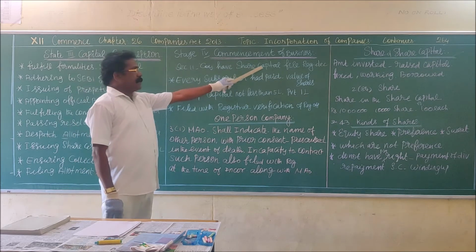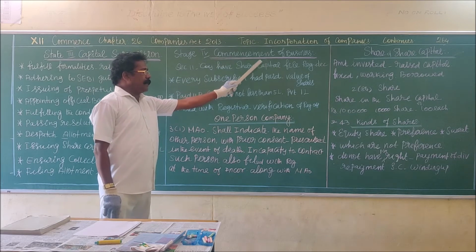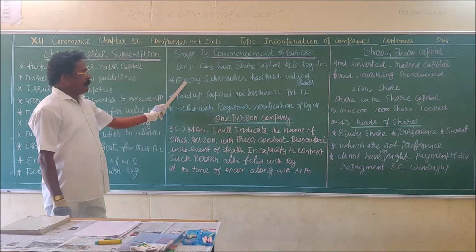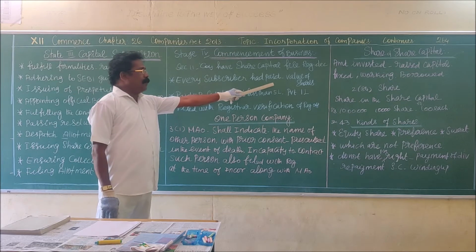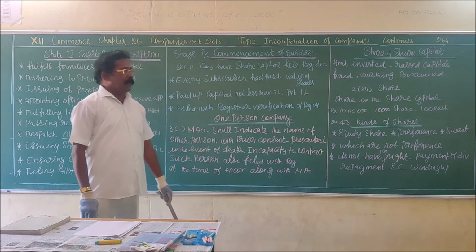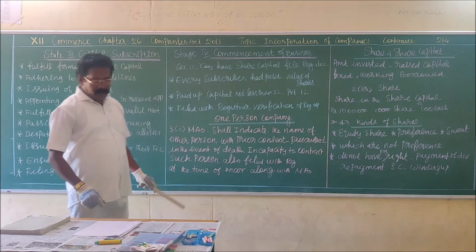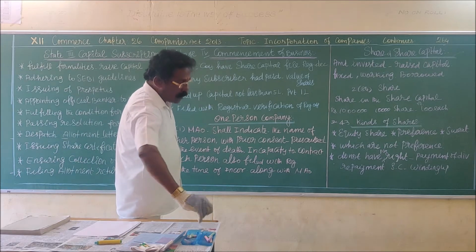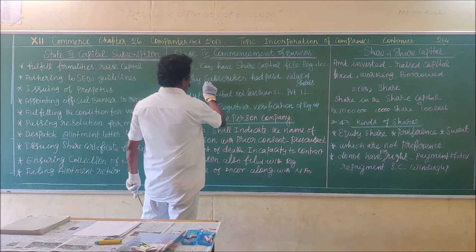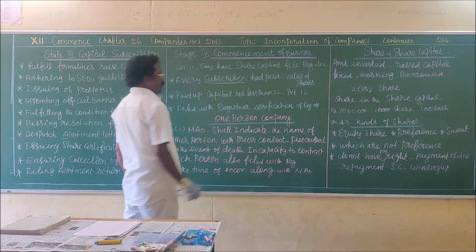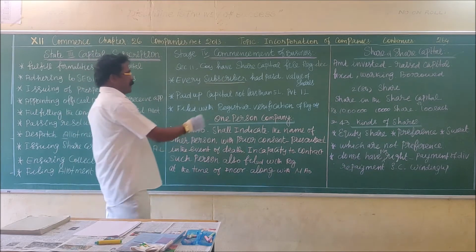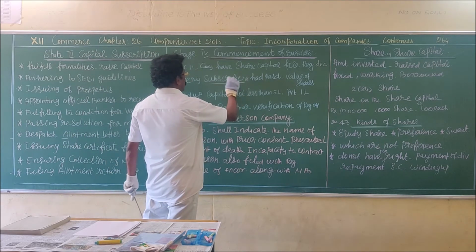The declaration states that every subscriber has paid the value of shares undertaken by him. Who is called a subscriber? One who has signed the memorandum of association or articles of association is called a subscriber.